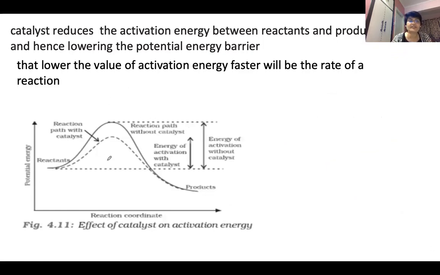A catalyst reduces activation energy. Like in the previous graph we saw yesterday, normally reactant molecules are supposed to attain this much energy where they attain the activated complex state. These reactant molecules are supposed to attain this activated complex state. If you use a catalyst, the catalyst is going to decrease this requirement. How is it going to decrease this requirement?